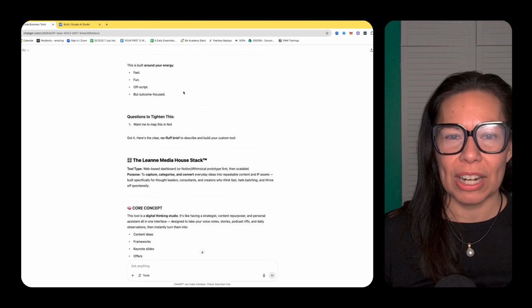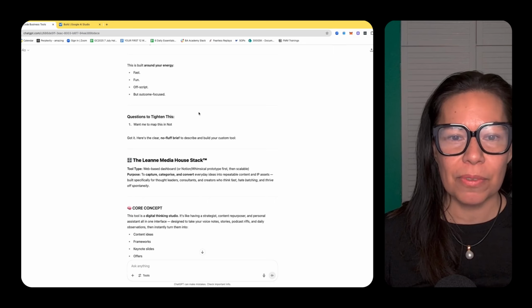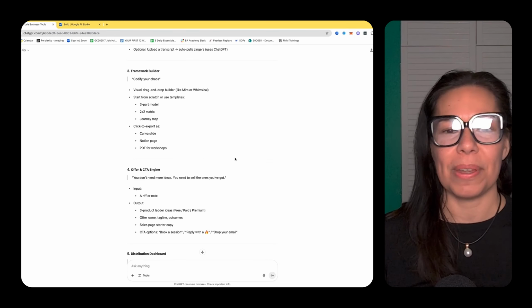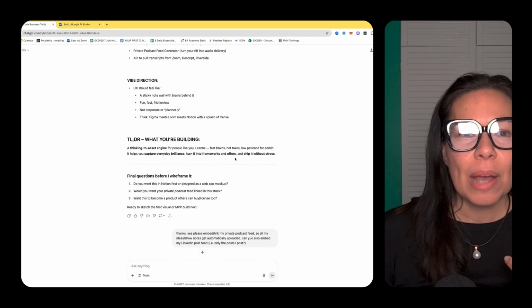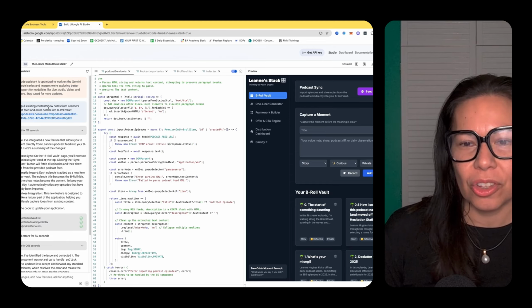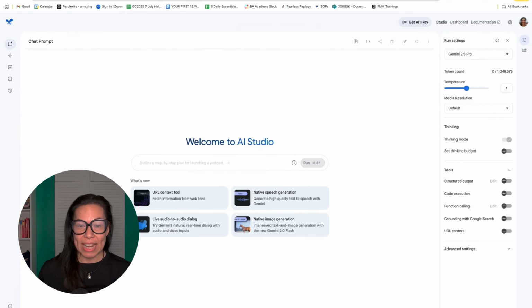What it's done now is actually given me the prompt, as in described what this tool can actually do. This is built around your energy, fast, fun, off script, but outcome focused. This took maybe 3 minutes. Can you outline what that would look like? Anyway, I copied it. I went into this tool. If you want to create a tool, this is the format of AI Studio. You can ask it many different things. This is basically like a chat prompt that you're used to.